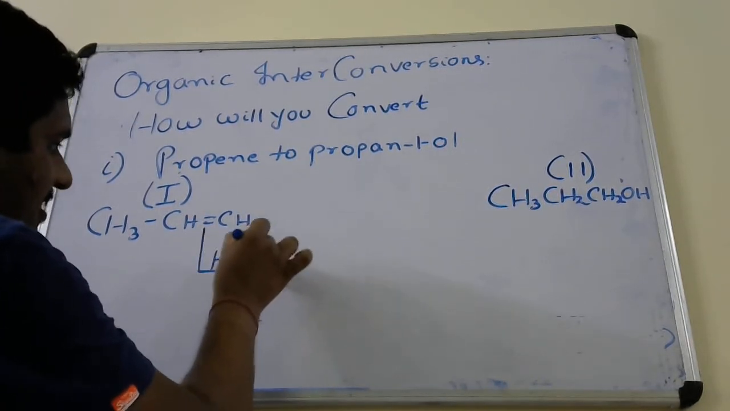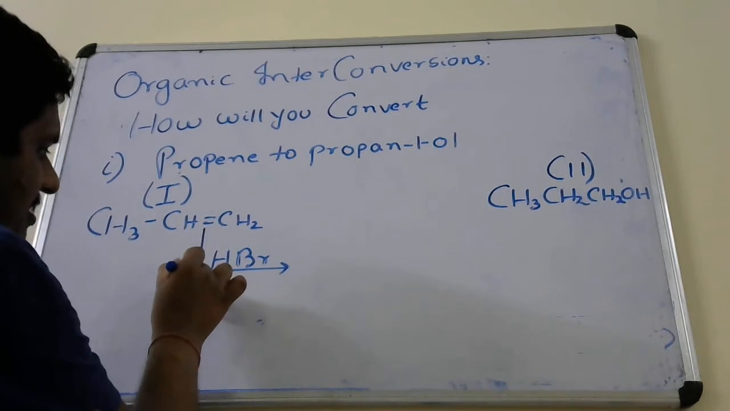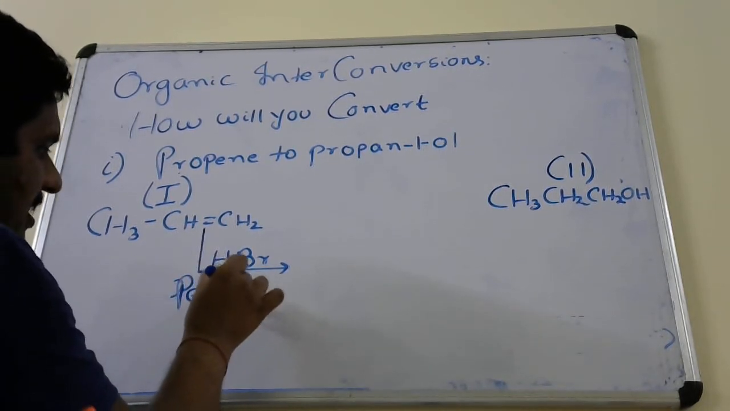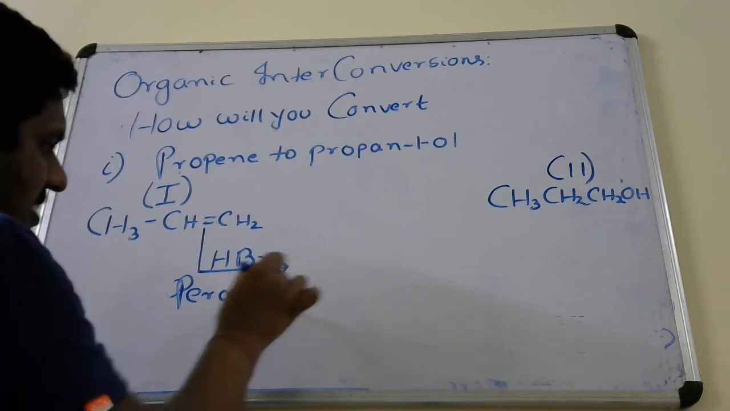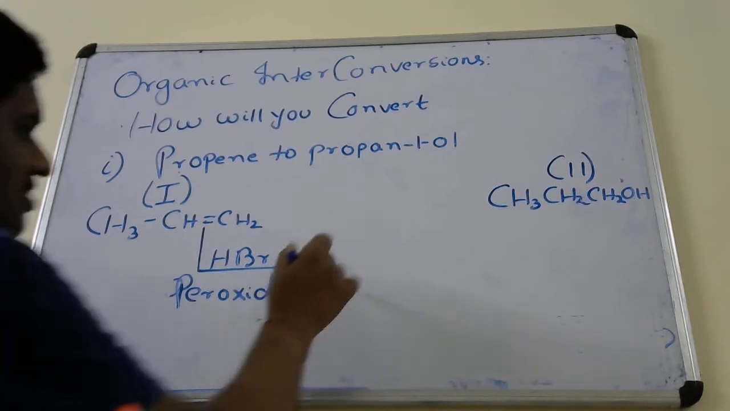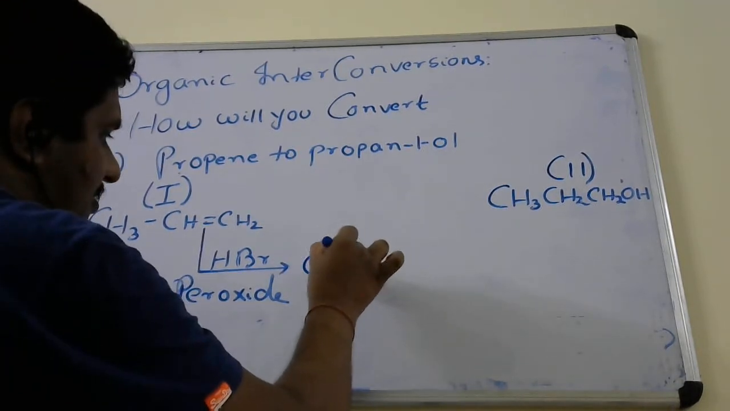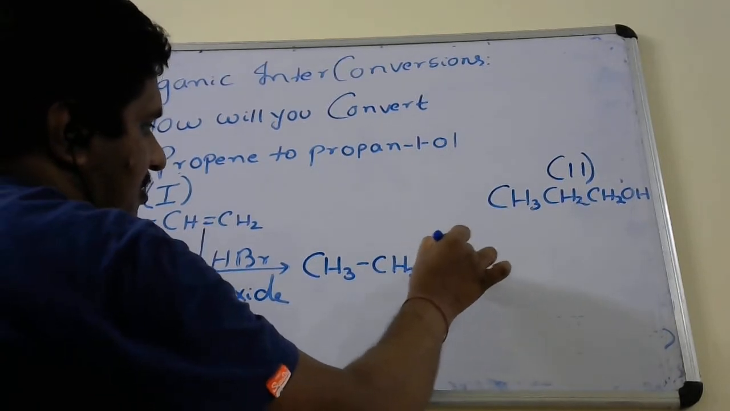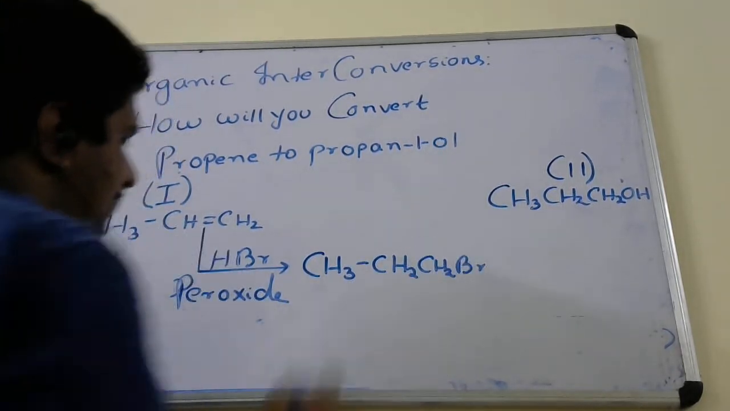First we will give HBr in presence of peroxide. So what will happen with HBr in presence of peroxide? You know it is called the anti-Markovnikov effect. So what is the anti-Markovnikov effect?